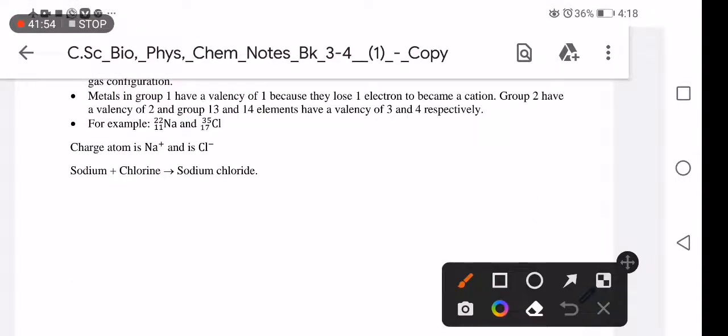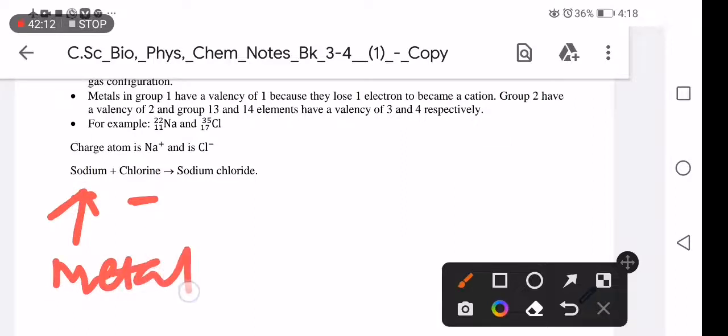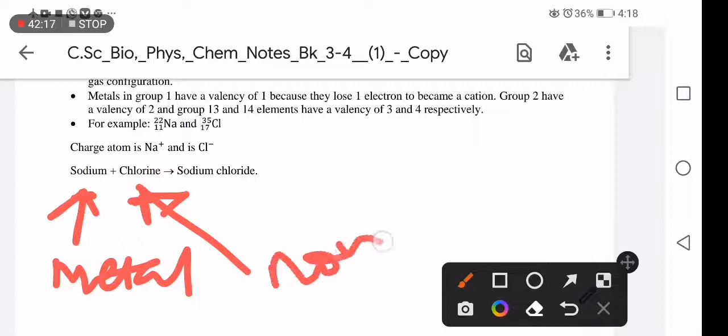We want to bond sodium and chlorine ionically. Sodium here is a metal, and chlorine is a non-metal.